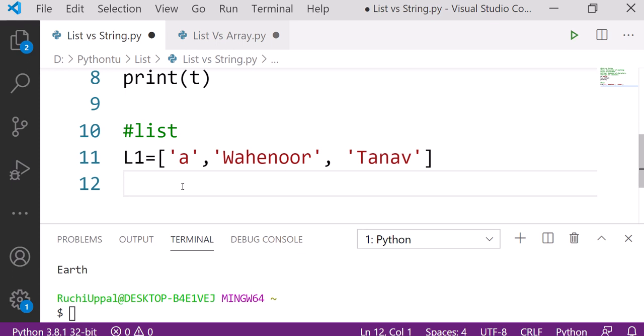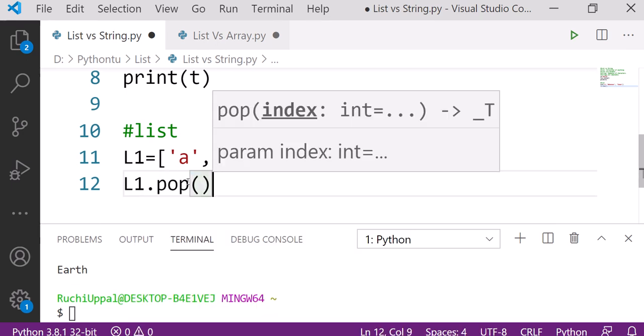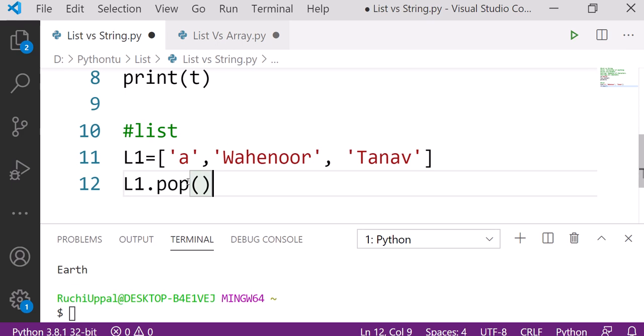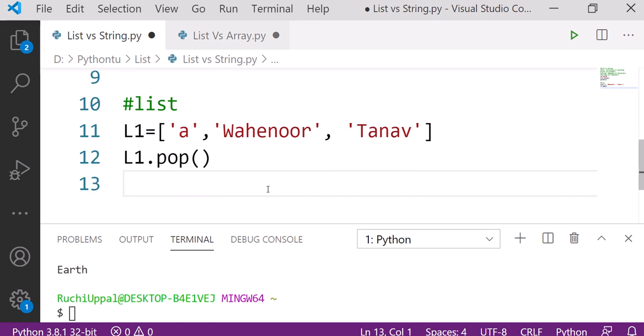Now what I want to do is use the pop method here. So what does that mean? L1 dot pop. We have already done these methods in the previous videos. So pop will delete the last element from the list, and this one is the last element. As I run this, it will simply delete the last element. So let's run it.